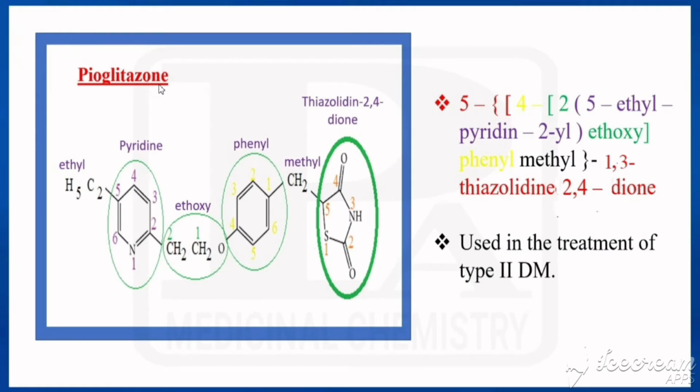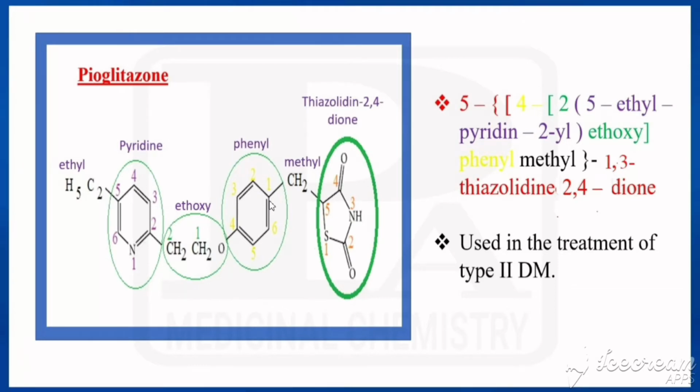Now we'll see the structure of pioglitazone. This one is having a thiazolidine-2,4-dione nucleus, and in the fifth position it is having a methyl group. That methyl is connected with the first position of phenyl, and the fourth position of phenyl is connected with ethoxy. The second carbon of ethoxy is connected with the second position of pyridine, and this pyridine is having an ethyl substitution at the fifth position. So that is the structure of pioglitazone.